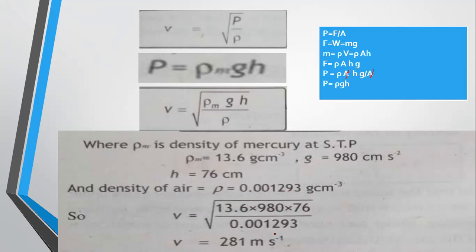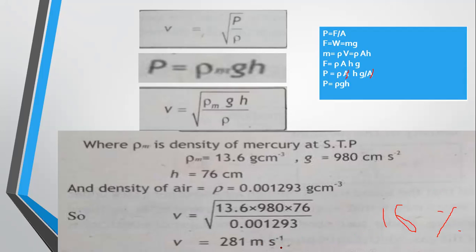So this is the theoretical value, and it is 16% less than the experimental value.